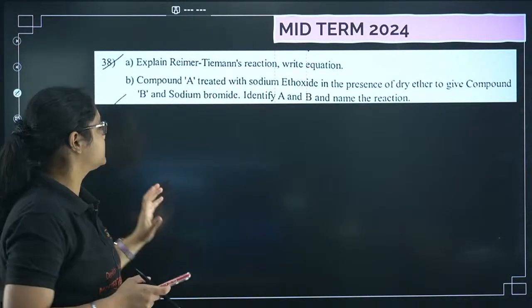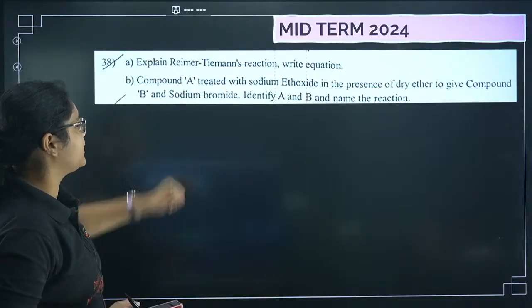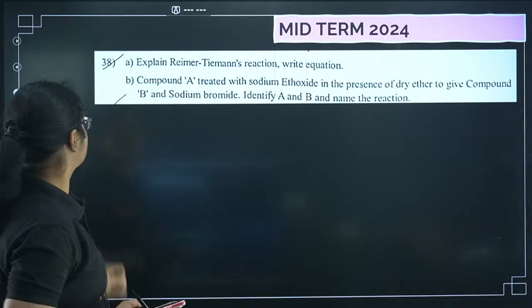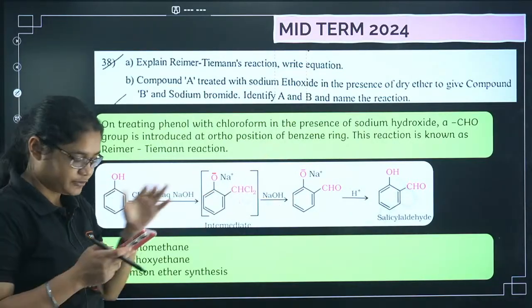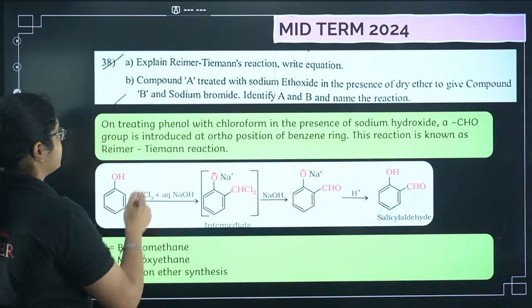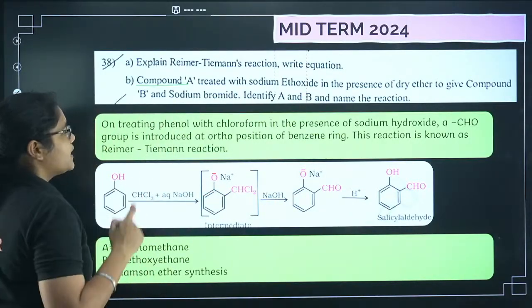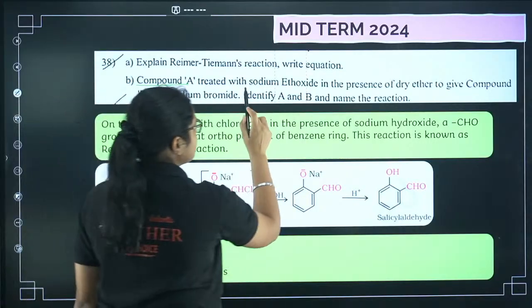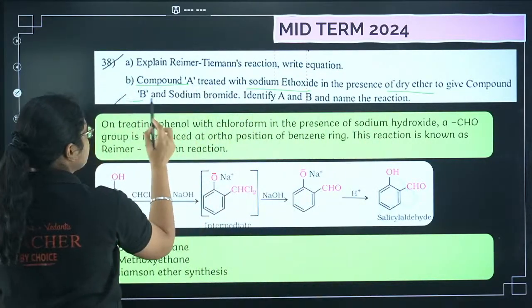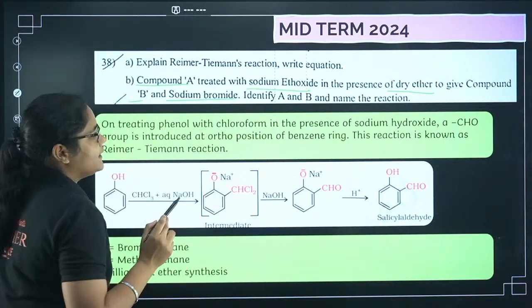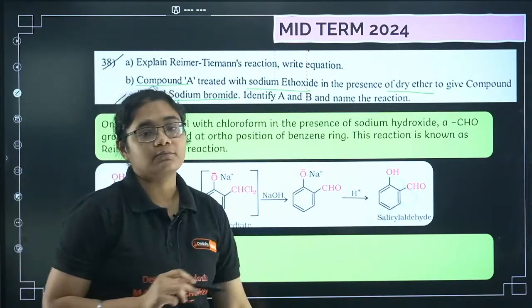Already we have discussed. Compound A is treated with sodium ethoxide in presence. So first of all, Riemer-Tiemann reaction I have already explained. You can just write, understand. We have already discussed this question. Let's talk about this question. Compound A is reacted with sodium ethoxide in presence of dry ether to give compound B and sodium bromide. Identify A and B and the name of the reaction.